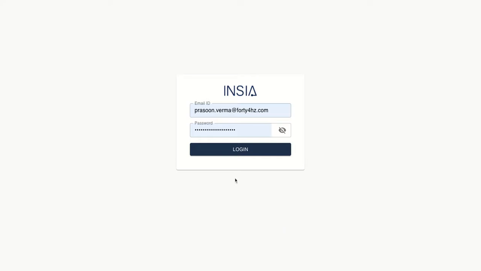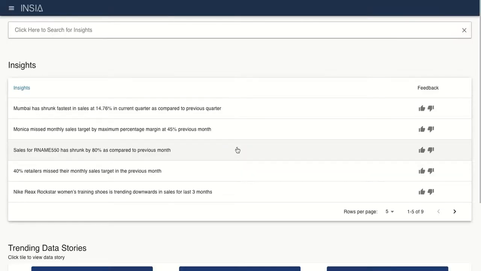In this demo, we are an athletic footwear and apparel brand such as Nike or Adidas, and we want to understand how our sales is performing. Upon logging in, we get to see a list of actionable, proactive insights sent to us. All these insights are personalized to a specific business user through a feedback loop and role-based access control.